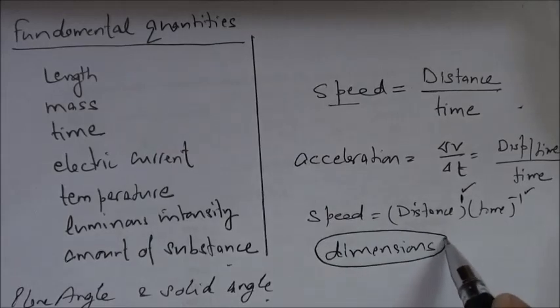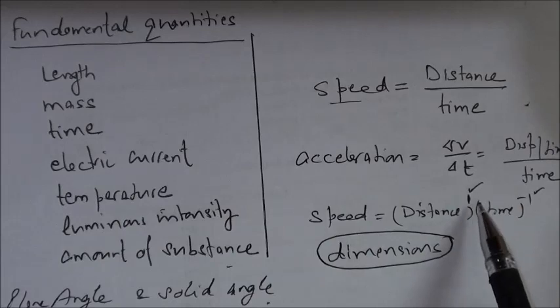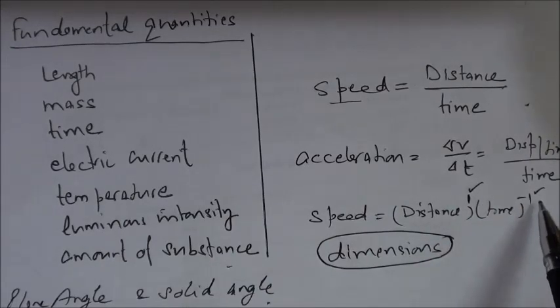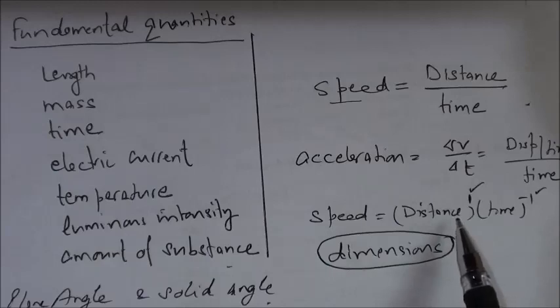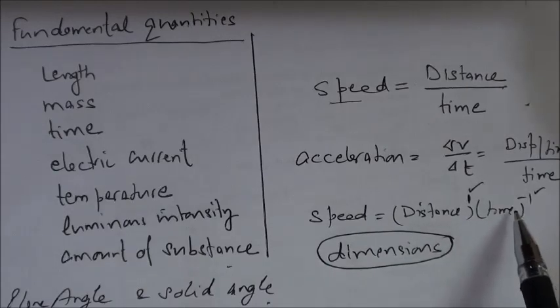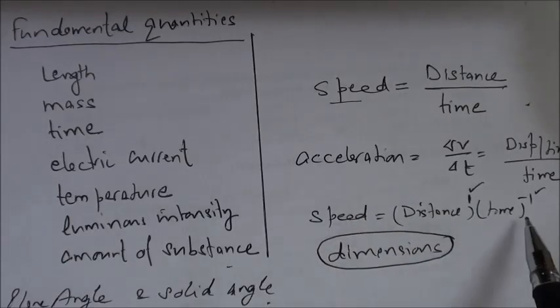So how can we define dimensions? Dimensions are the exponents or the powers of fundamental quantities that occur in writing a given quantity. So the powers of fundamental quantities in the given derived quantity are called the dimensions.